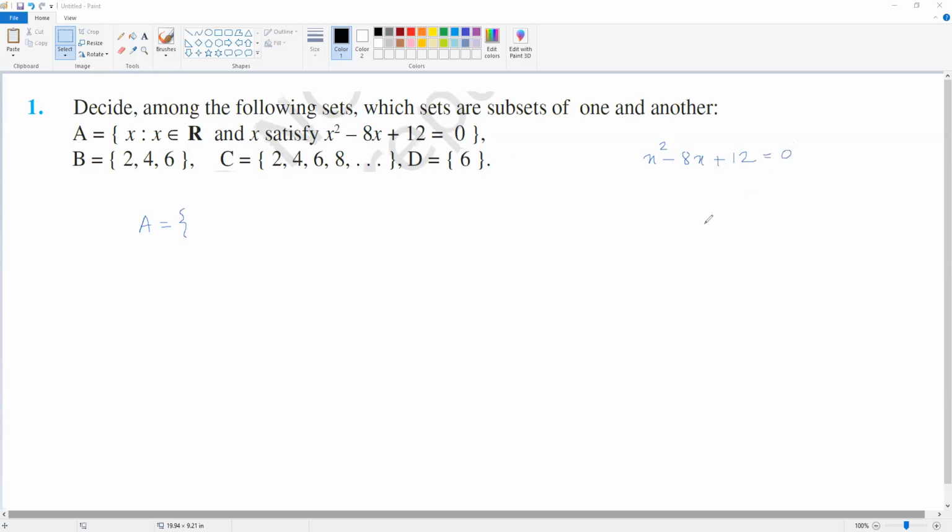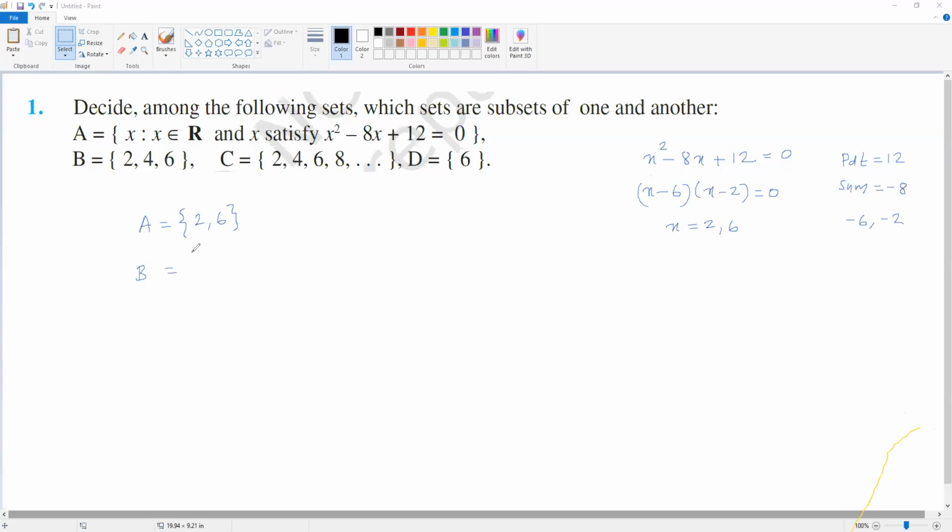X square minus 8x plus 12 is equal to 0. You can use the quadratic formula, otherwise you can factorize. So you have to find two numbers whose product is 12 and sum is equal to minus 8. So the numbers are minus 6, minus 2. The product is 12 and sum is minus 8. So this can be factored as x minus 6 into x minus 2 is equal to 0. So from here you will get x is equal to 2 comma 6. That means your set A is 2 comma 6.